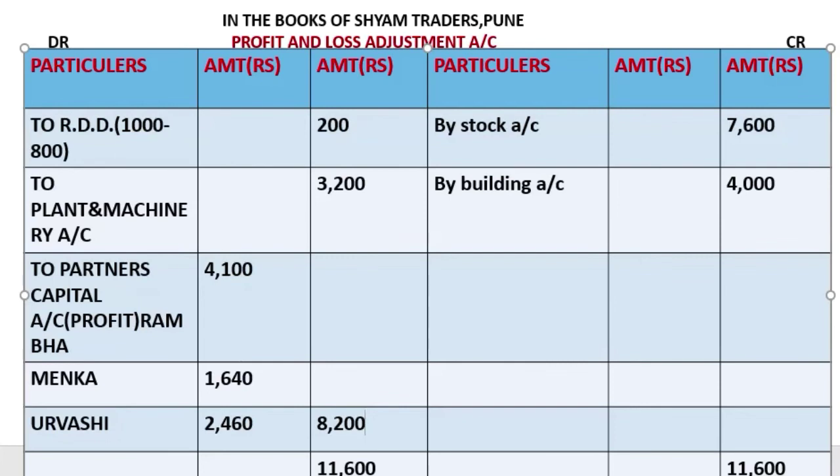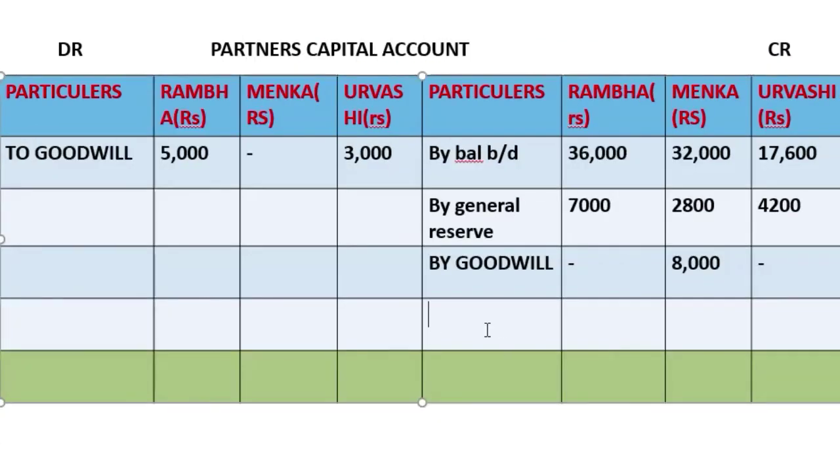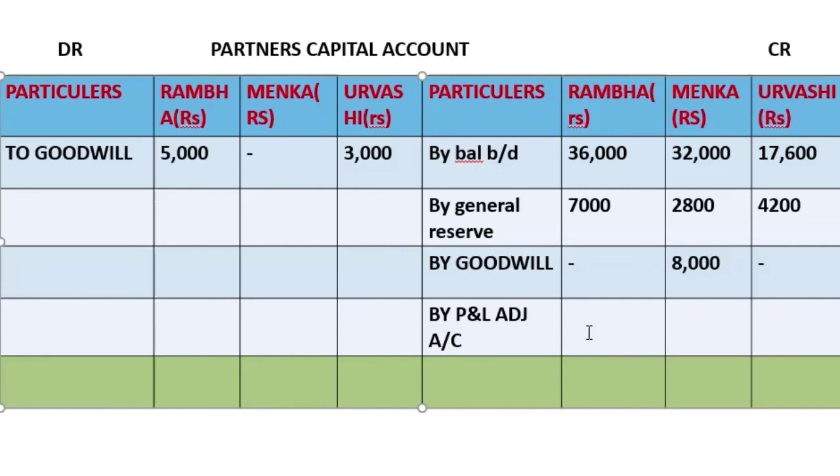So this amount will go in the credit side by profit and loss adjustment account, all the balances which we got: 4,100, then Menka's 1,640 and Urvashi's 2,460.